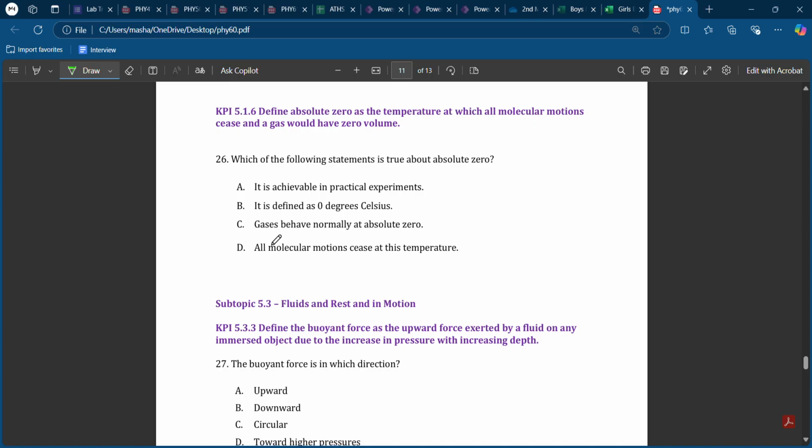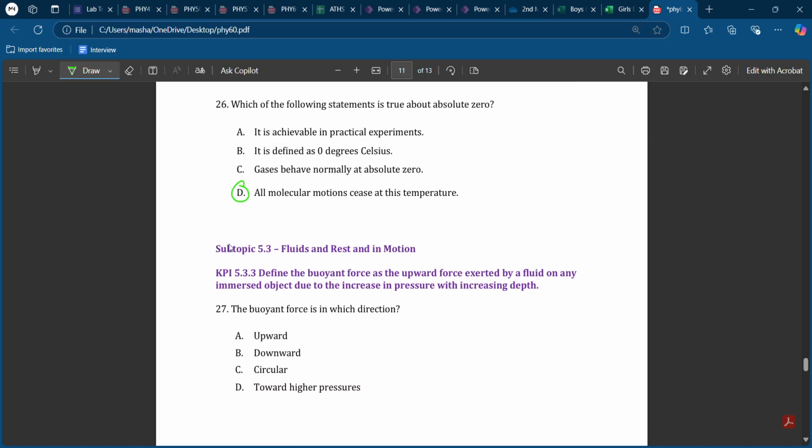Which of the following statements is true about the absolute zero? Absolute zero is the temperature where all molecular motion ceases, and we don't have any type of motion. Okay? So which is D. The buoyant force is in which direction? Again, buoyant force always acts upward against gravity. Okay?